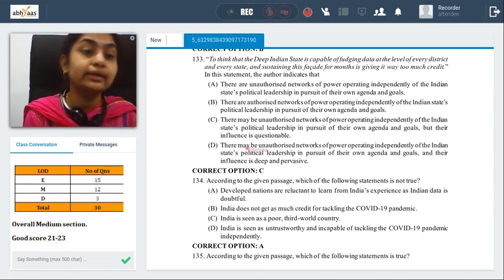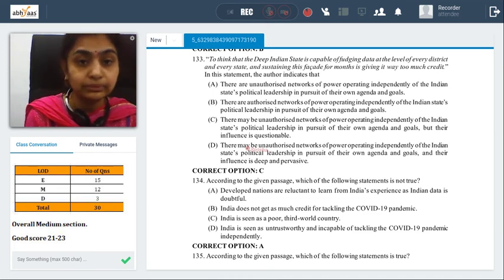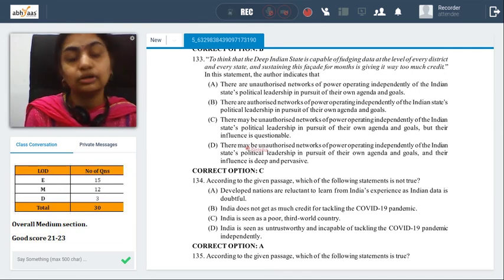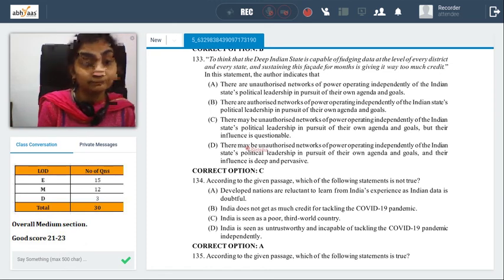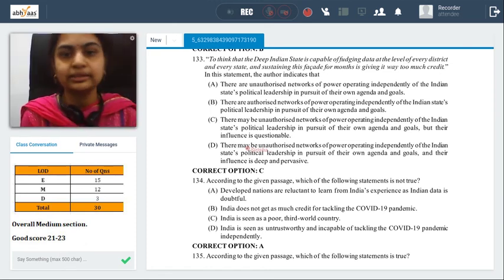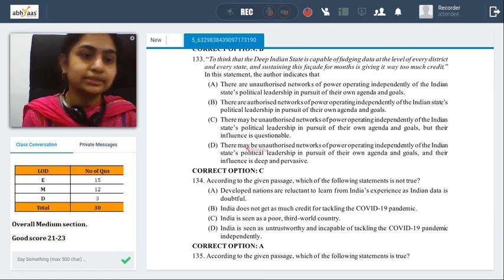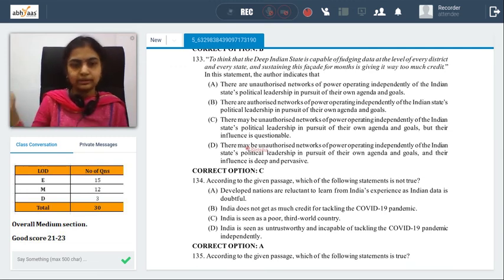And if we have to explain why A is treated as an answer by the key people, the only way we could think of is probably that it's not directly given. It's the author who is thinking of the statement, and it's not that developed countries are definitely saying that Indian data is not credible or such kind of a statement. Only in a vague manner.